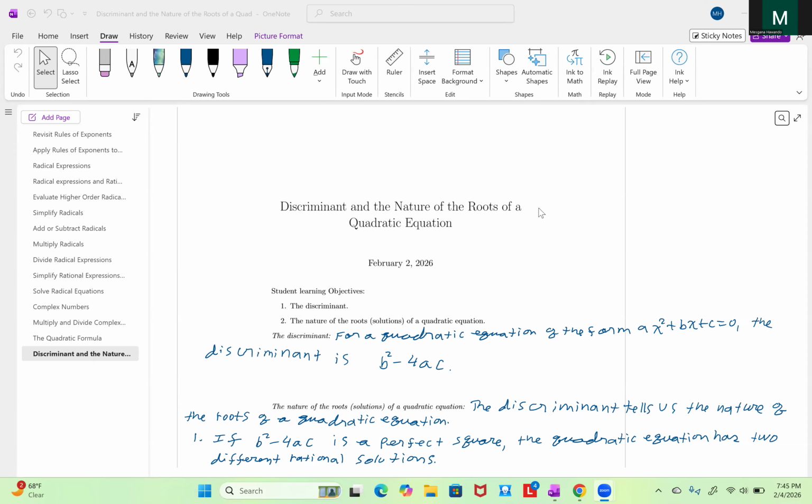Discriminant and the nature of the roots of a quadratic equation. Student learning objectives: 1. The discriminant. 2. The nature of the roots or solutions of a quadratic equation.